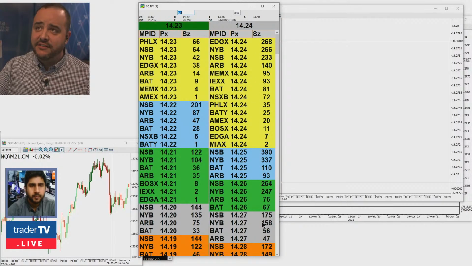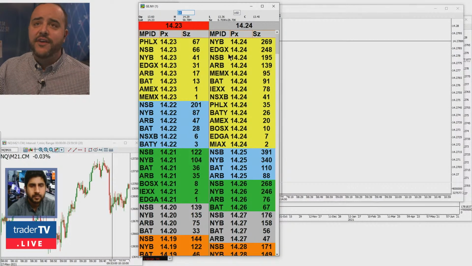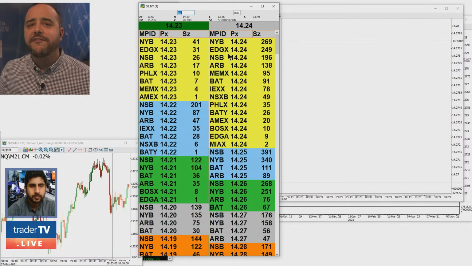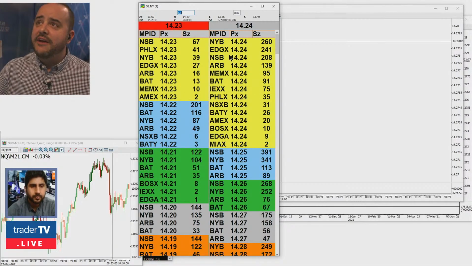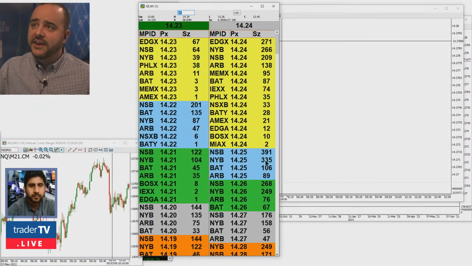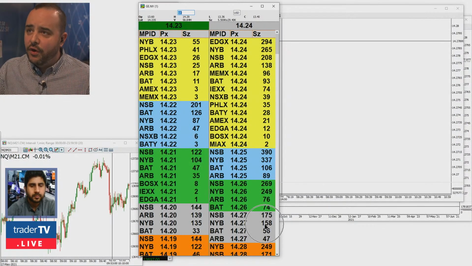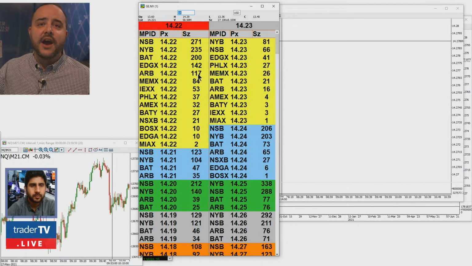As you're looking at this level 2, you're able to see a wide range of tools and techniques that you can use to make sure that you're in the right spot for your trade. This is called depth of book. So you can see here we have the New York book. This is what's on the New York Stock Exchange, right there, level 1. You can also see I have second level, third level, fourth level, and you can change all of this. It's completely customizable.